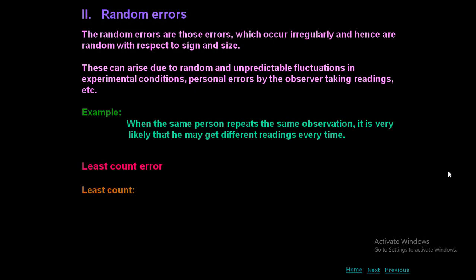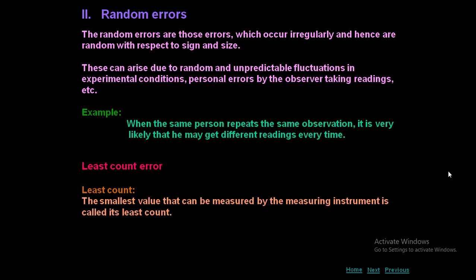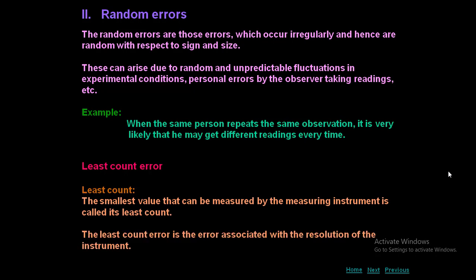Least count error. What is least count actually? See the name, least count. The smallest division that you can measure using a device is called least count. For example, if you take a meter scale, what is the least value you can measure with it? 0.1 centimeter. Can you measure less than that? No, we can't. So that is called least count. The smallest value that can be measured by the measuring instrument is called its least count. The least count error is the error associated with the resolution of the instrument.